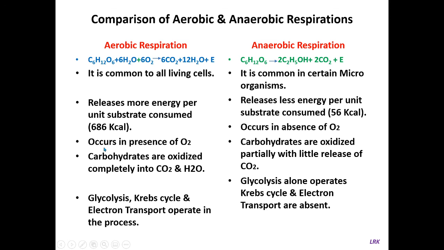Aerobic respiration occurs in the presence of oxygen. Anaerobic respiration occurs in the absence of oxygen. Here, carbohydrates are oxidized completely into carbon dioxide and water, and here they're partially oxidized, and the end products are ethyl alcohol and carbon dioxide. Here, glycolysis, Krebs cycle, and electron transport system operate in this process. Here, glycolysis alone takes place. Krebs cycle and electron transport system don't occur.